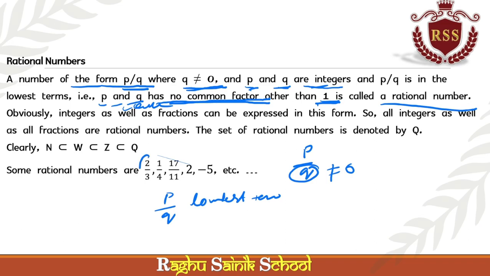Some of the rational numbers are 2 by 3, 1 by 4, 17 by 11. 2 is also a rational number. Why? Because it can be written as 2 by 1. Minus 5 is also a rational number. Why? Because we can write it as minus 5 by 1. Okay, this is all about the rational number.